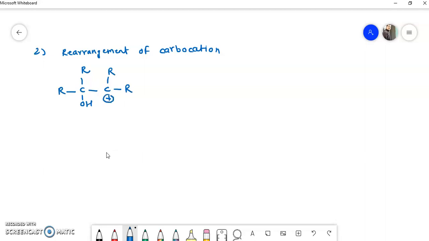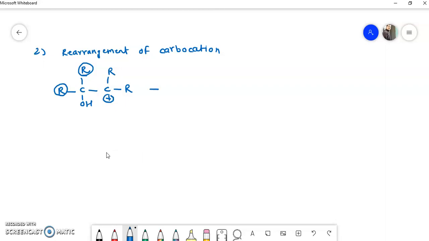Now how does the rearrangement occur? See here, this adjacent carbon has two alkyl groups, this one and this one. Out of these two alkyl groups, the group which is more electron rich gets migrated to this carbon along with the bonding electron pair.